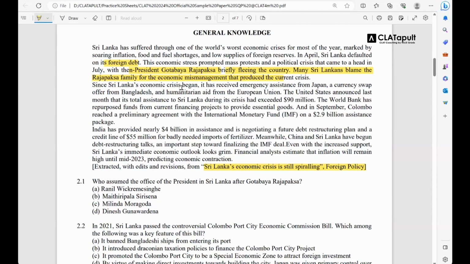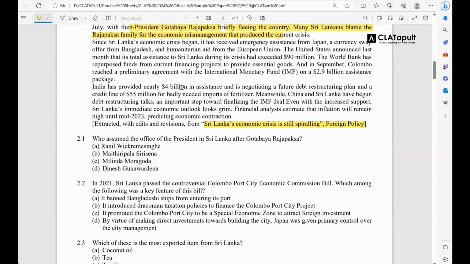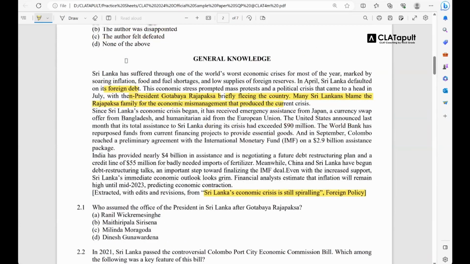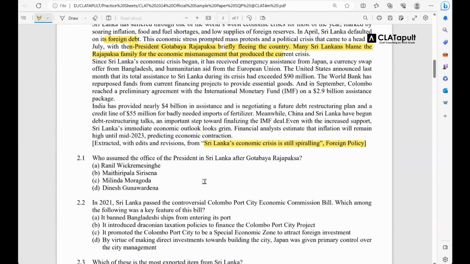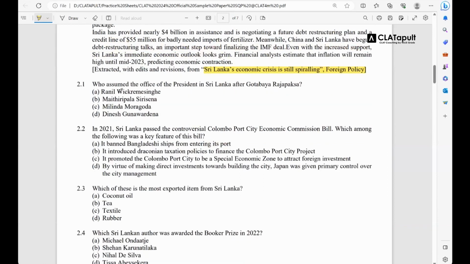I'm not going to discuss the details of this passage. I'm not going to teach you what this economic crisis is. I will tell you what the general takeaways are for you from this entire set. Okay, let's go to question number 1. Who assumed the office of the president in Sri Lanka after Gotabaya Rajapaksa? Now look, let us make that chart again. Let me make that chart once again. One minute. Let me draw it on the PDF itself. Okay.